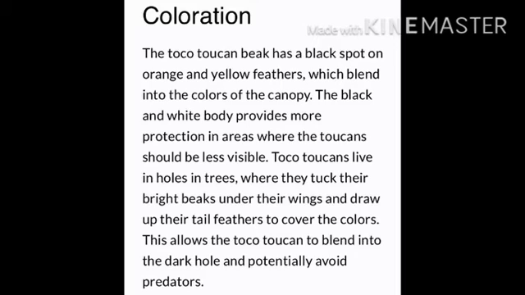It lives in holes in trees where it tucks its bright beak under its wings and draws up its tail feathers to cover the colors. This allows the toucan to blend into the dark hole and potentially avoid predators.